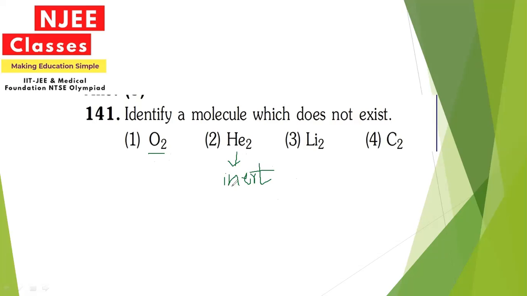Hence we can put option 2. Let us see the others also. Lithium is also an unstable atom, so it will combine, and carbon will also combine. So among all 4, helium is the option. Helium is the molecule which will not exist at all.